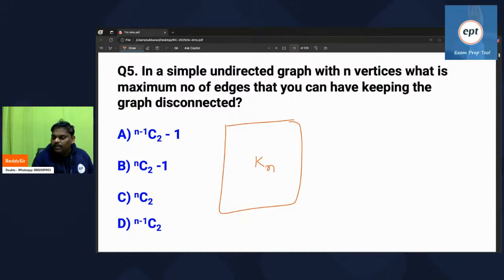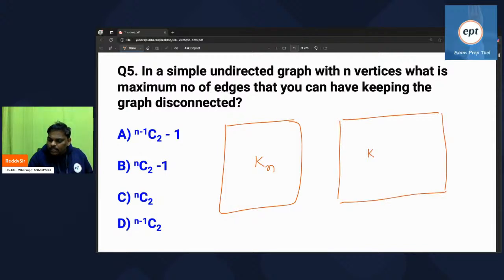But the graph should be disconnected, and Kn is connected. So what you can do is make it disconnected: K(n-1) on one side, one vertex on the other side.